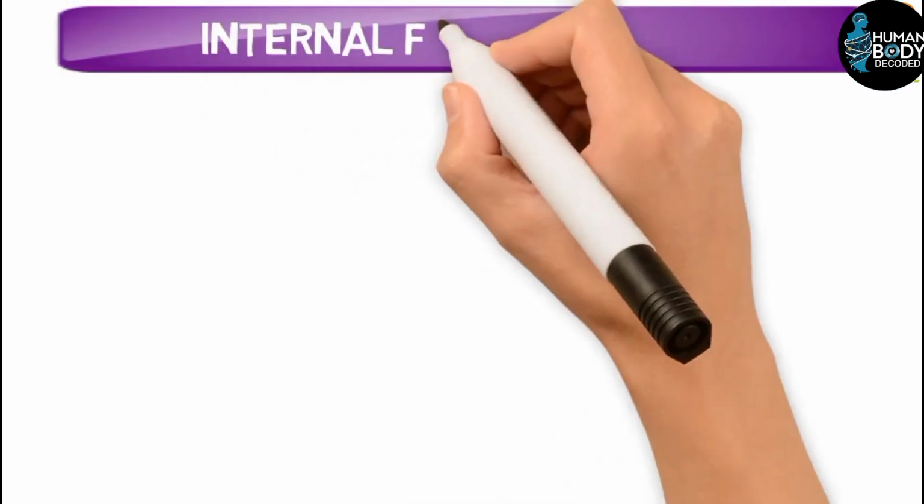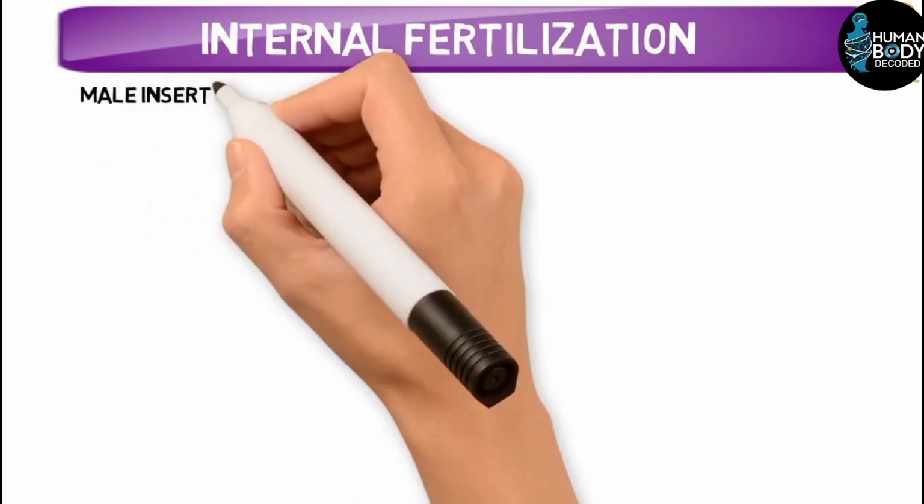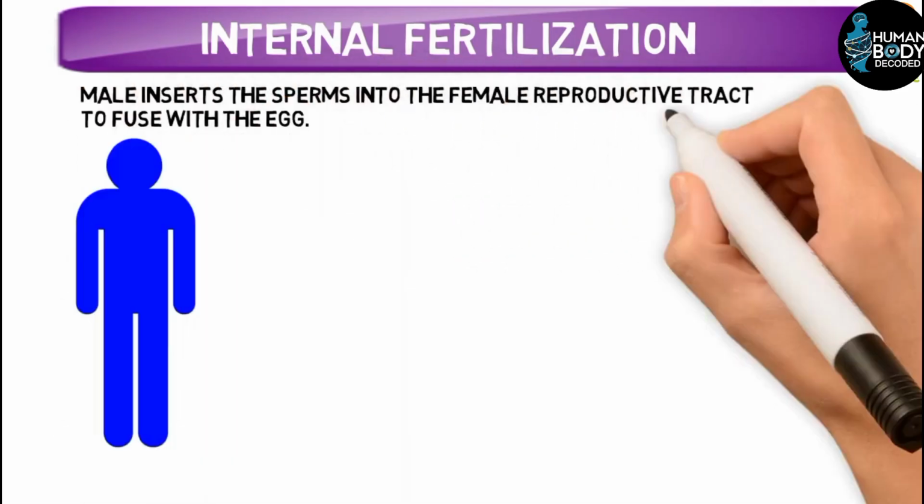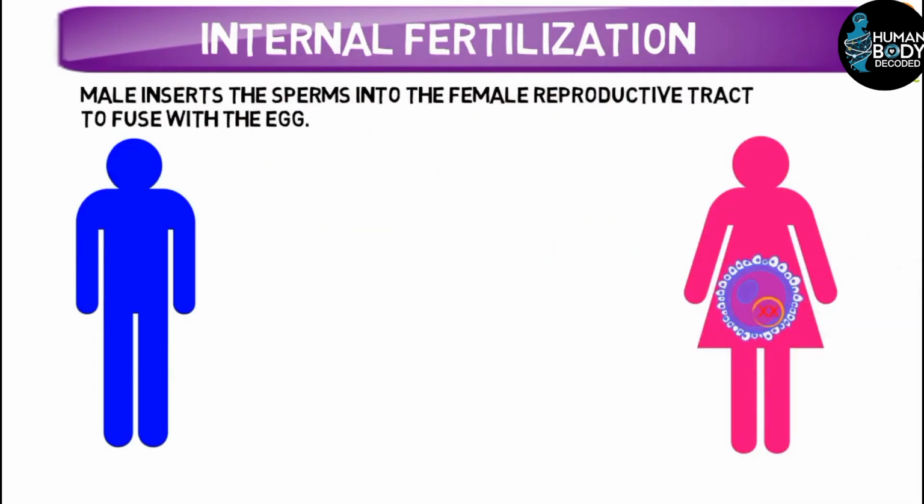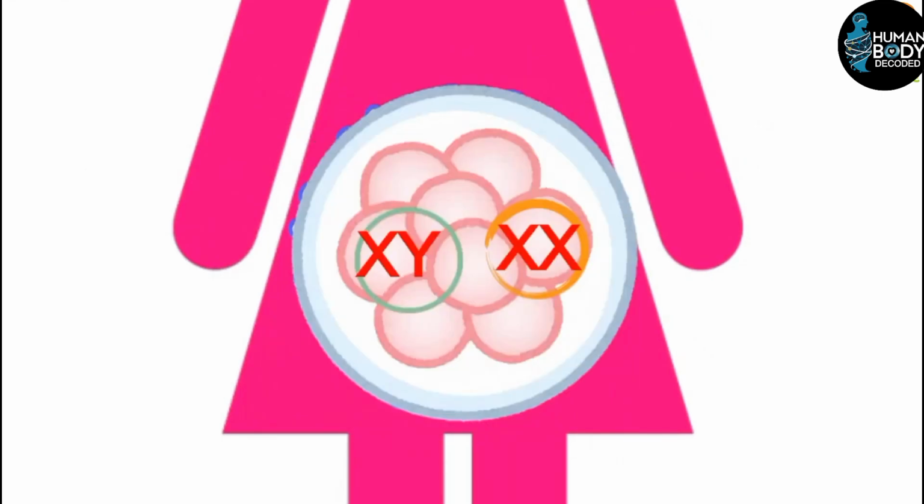2. Internal fertilization. As the name suggests, internal fertilization happens inside the body. In internal fertilization, the male releases sperm into the female's reproductive tract. The sperm then fuses with the egg inside the female's body to form a zygote.